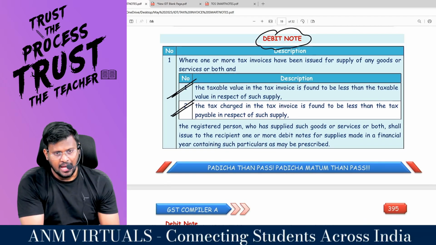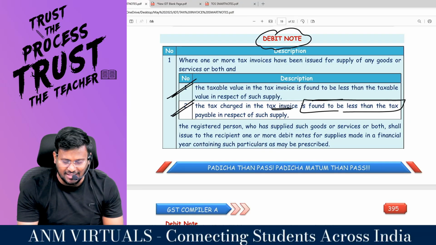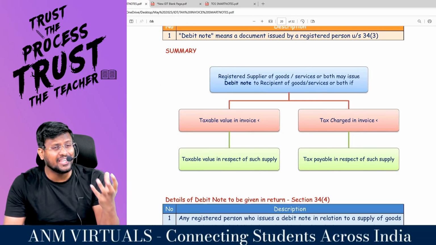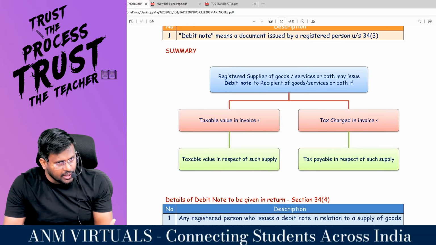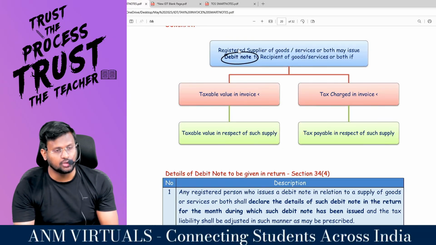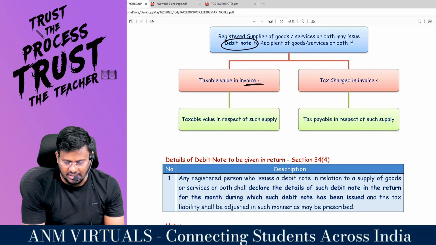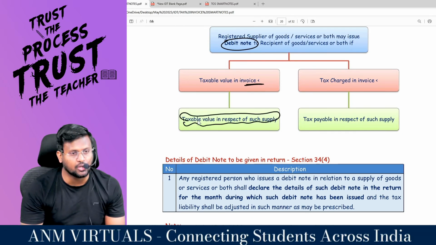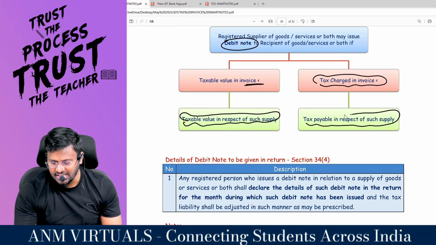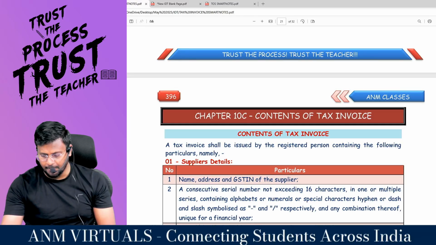Debit note. And tax charged in the tax invoice is found to be less than the tax payable in respect of such supply. That means I should have charged 28%, but I have charged only 18%. Registered supplier of goods or services or both may issue what note? Debit note. That means taxable value in the invoice is less than taxable value in respect of such supply, or tax charged in the invoice is less than tax payable in respect of such supply. In that circumstance, you will issue the debit note.